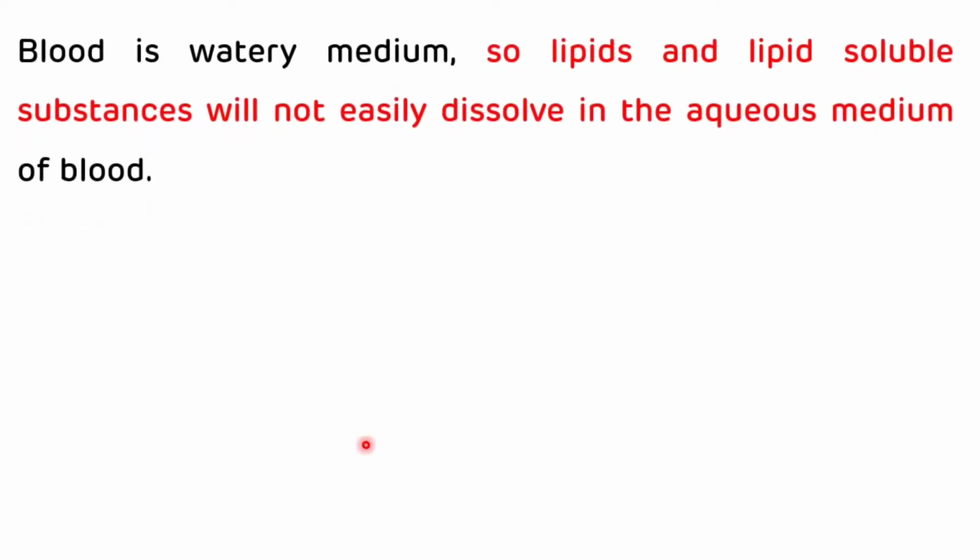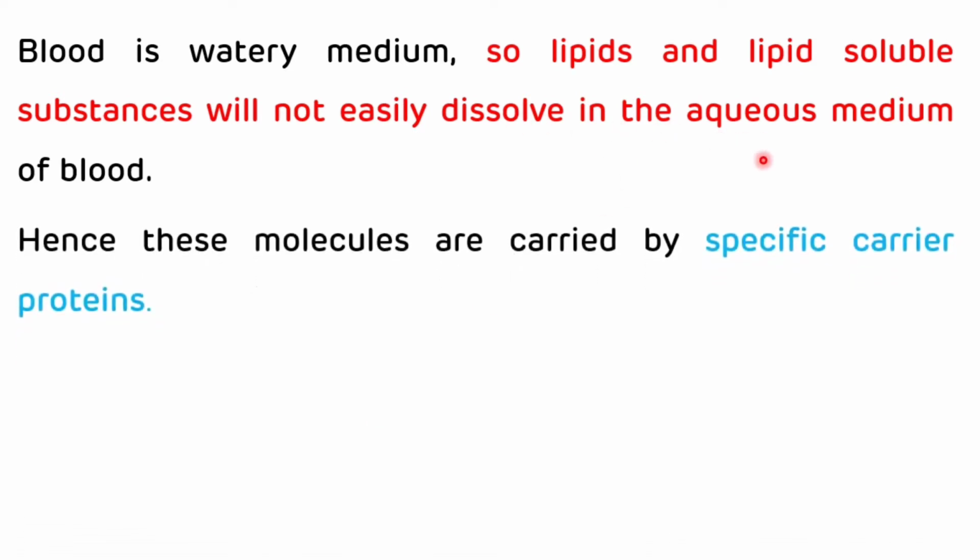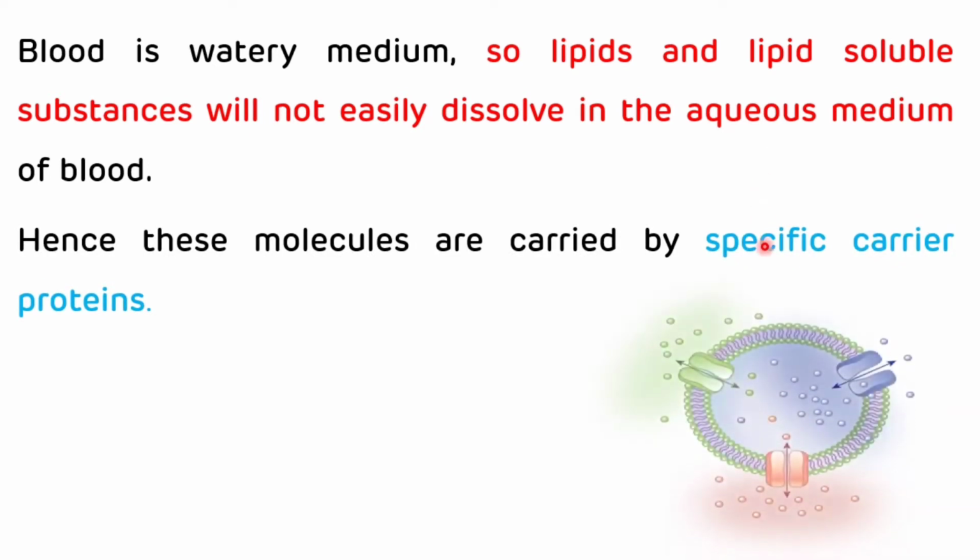Blood is a watery medium, so lipids and lipid soluble substances will not easily dissolve in the aqueous medium of blood. Hence, these molecules are carried by specific carrier proteins or transport proteins, which help in the transport of these lipids and lipid soluble substances from one place to another place. Now we will see examples of these transport proteins.